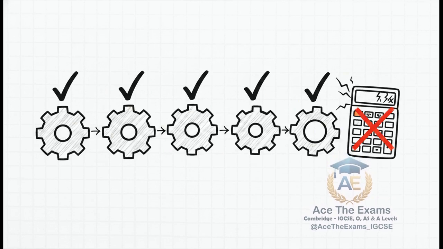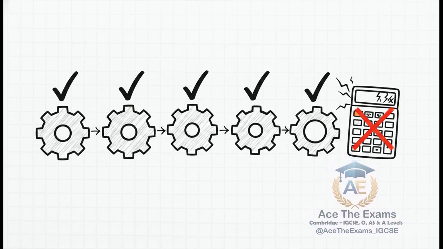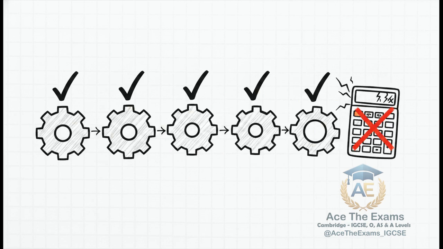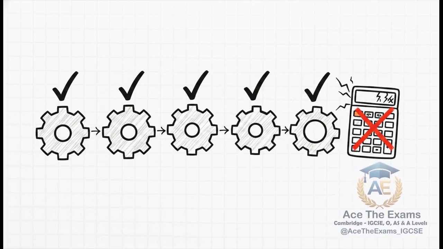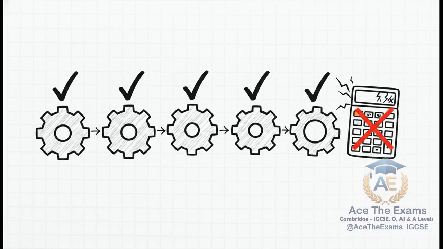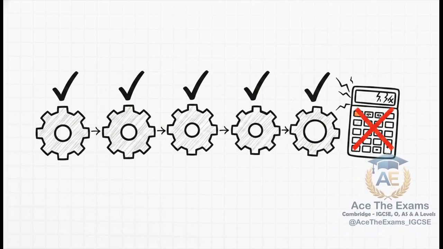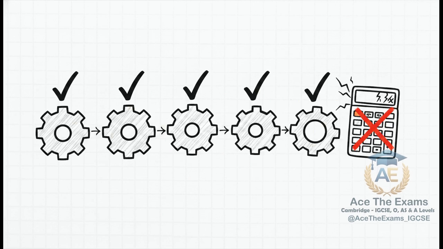dead. False. The examiners specifically note that marks are heavily awarded for the systematic process. If you show the correct setup, properly substituting your negative fractional n and your specific x term, you are going to bag method marks, even if your calculator betrays you at the very final hurdle.